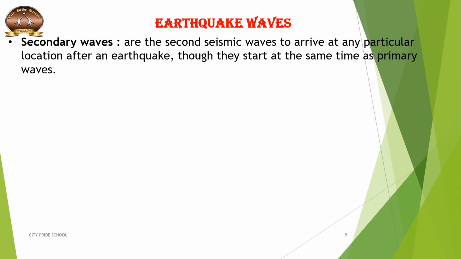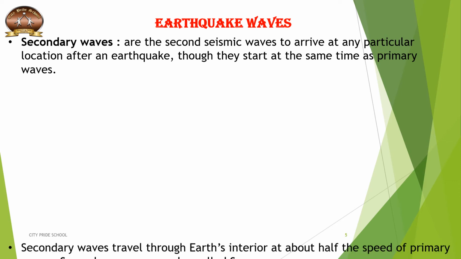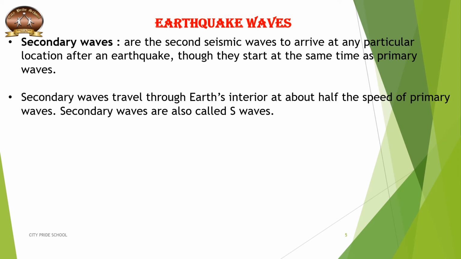Secondary waves. Secondary waves are the second seismic waves to arrive at any particular location after an earthquake. Though they start at the same time as primary waves, they are a bit slow. Secondary waves travel through Earth's interior at about half the speed of primary waves, so they reach late.